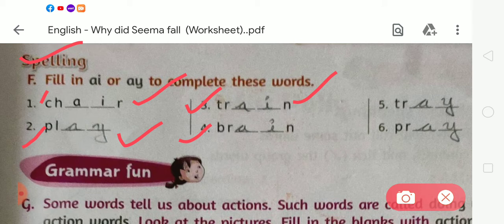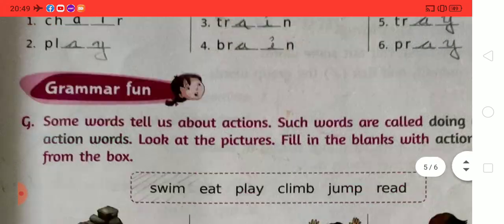So it becomes brain. And now number 5. In number 5, there is TR. So we have to use AY. So it becomes tray. TRAY, tray. Okay. And number 6, there is a PR. So we have to write AY, pray. It becomes pray. Okay. So student, like this we have to complete exercise F.